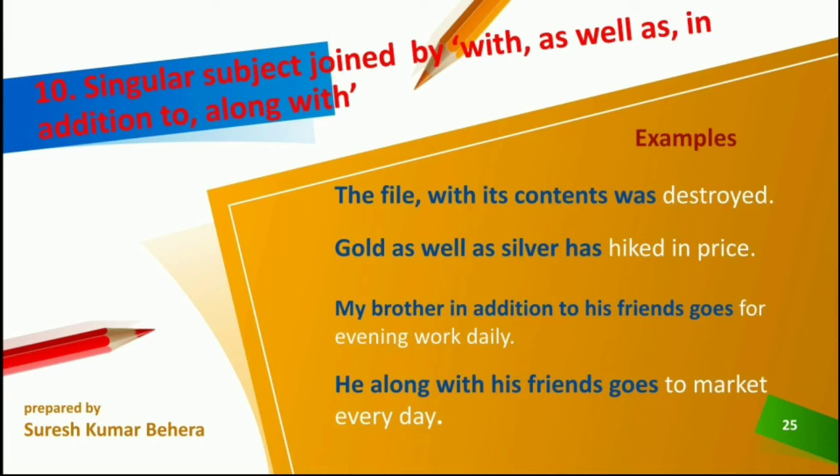So it is singular. Gold as well as silver has hiked in price. You may think that gold and silver are two things and so plural, but both the subjects, the nouns gold and silver, are joined with as well as. So it is singular, and the singular verb has is used.